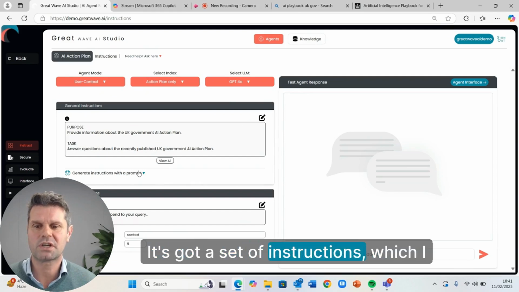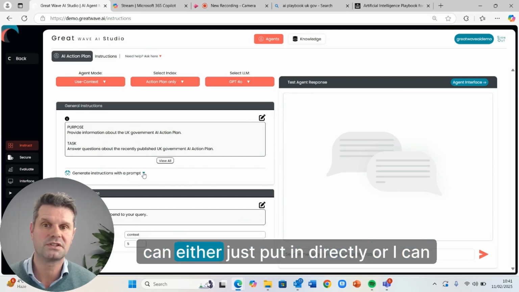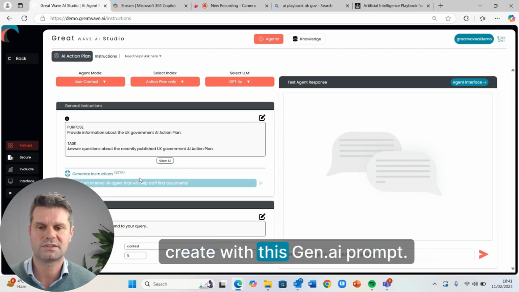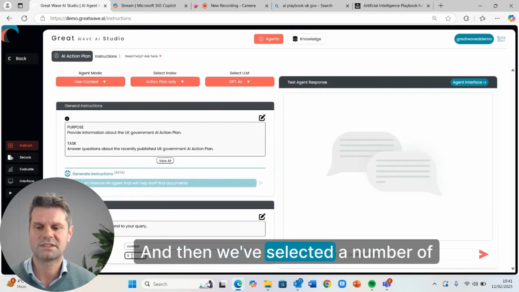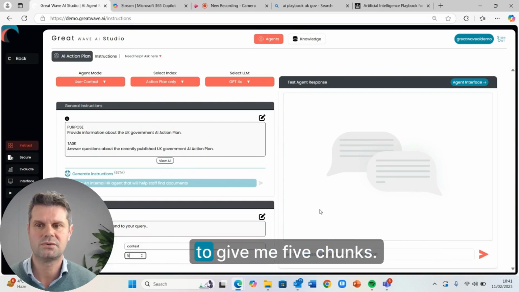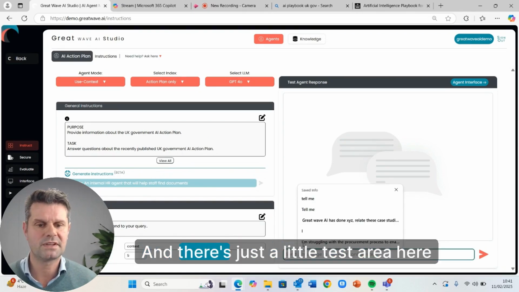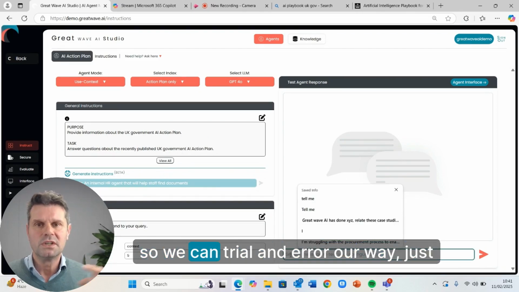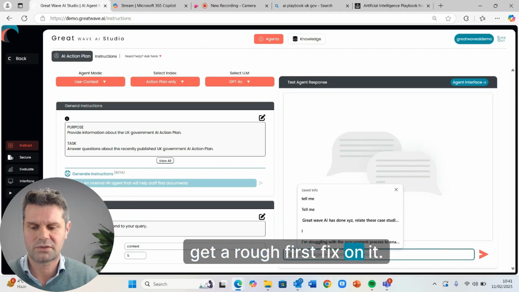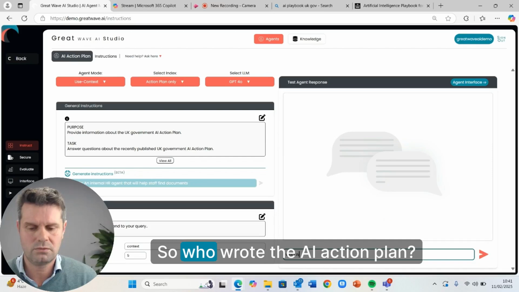It's got a set of instructions, which I can either put in directly or create with this Gen AI prompt. Then we've selected a number of chunks; in this case, I've asked it to give me 5 chunks. There's also a little test area here, so we can trial and error our way to a rough first fix on it. So who wrote the AI action plan?